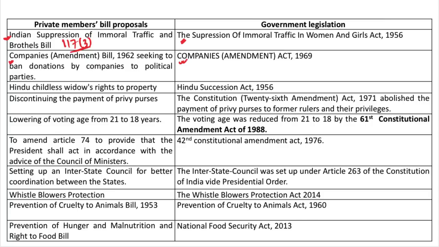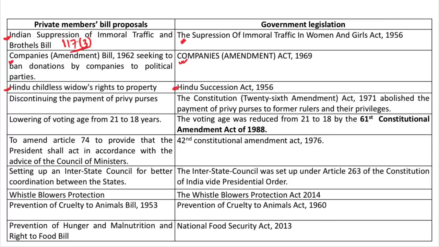To redress the problems of widows and particularly to ensure that they get property rights, Dr. Radha Kumud Mukherjee, a nominated member of the Rajya Sabha, introduced a bill to amend the Hindu law governing Hindu childless widows' right to property back in 1953. The bill was taken back on the government's assurance that government itself will bring a more comprehensive bill with wider consultation. And in 1956, the law on succession incorporating the rights of childless widows was passed by the parliament in the form of the Hindu Succession Act 1956.